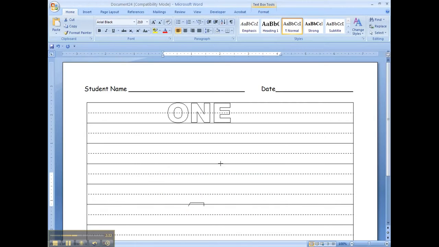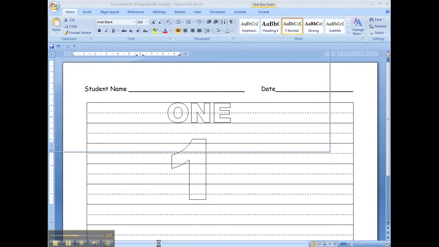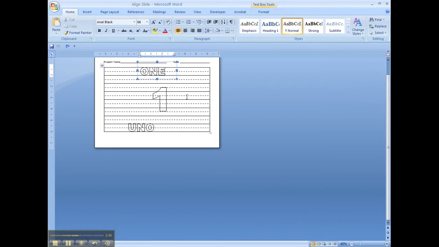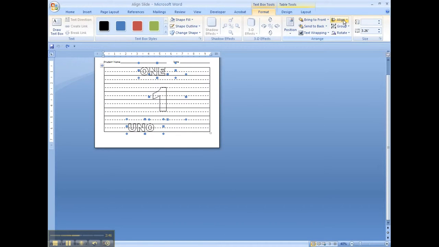And now we want to align them, so we click on the 1, hold down the Shift key, and click on the other 2. We'll go to Table Box Tools, Format, Align, Align Center, and voila, they're centered.